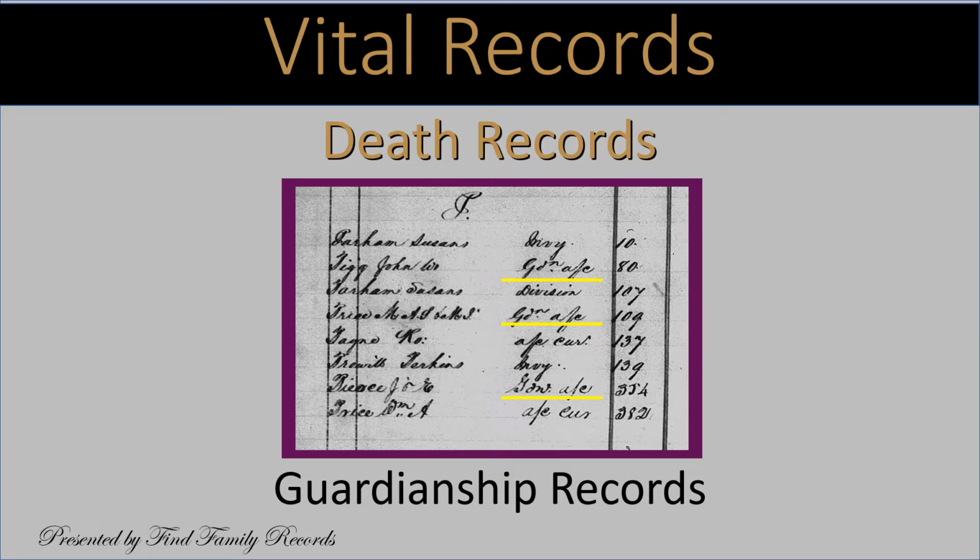When a parent died, usually the father, someone was appointed to be the guardian of the minor children. These guardianship records will give you the child or children's names. Sometimes it will tell who their father was, and sometimes the mother is listed if she is still alive. This video will show you examples of guardianship records and then show you how to find these records in FamilySearch.